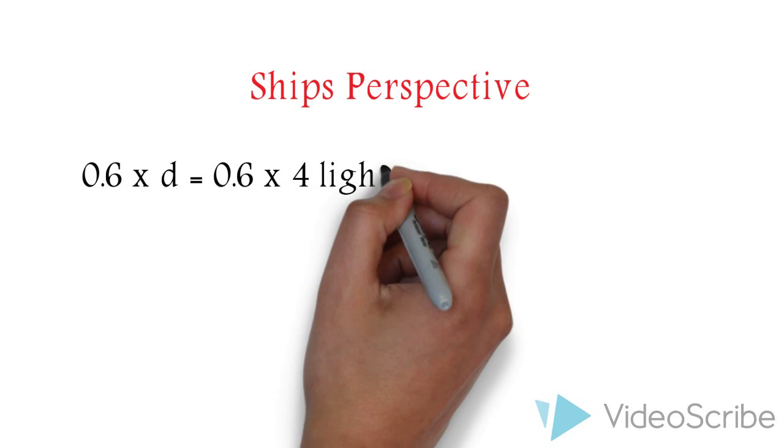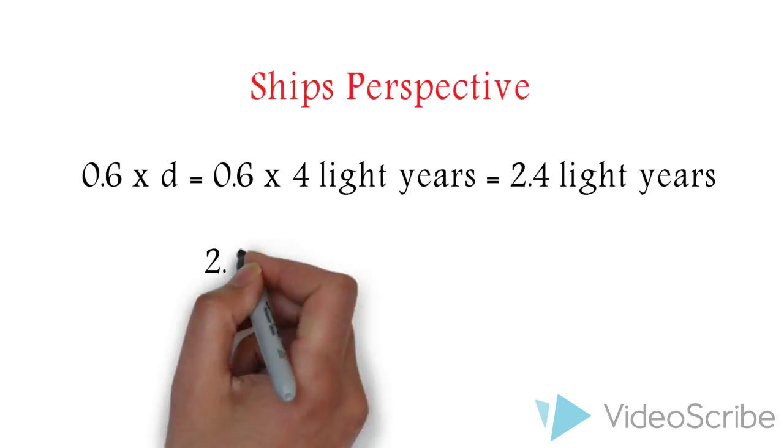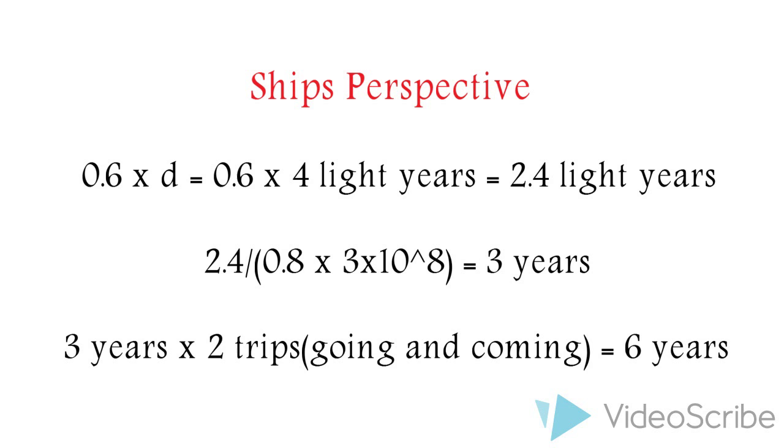From the ship's perspective, the star and the Earth are moving relative to the ship at a speed v. In the rest frame, the distance between Earth and the star will be 0.6 multiplied by d, which is 0.6 times 4 light years, which is equal to 2.4 light years each for both outward and return journeys. Each half of the journey will take 2.4 divided by 0.8 multiplied by the speed of light, which is 3 years, and the return journey will take another 3 years, which is 6 years total.